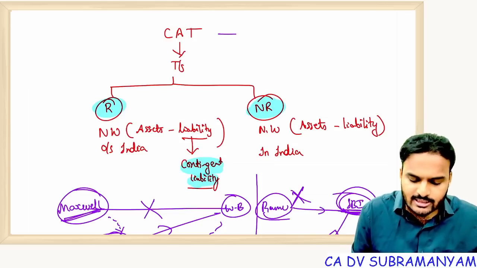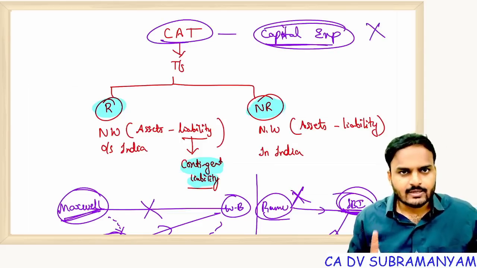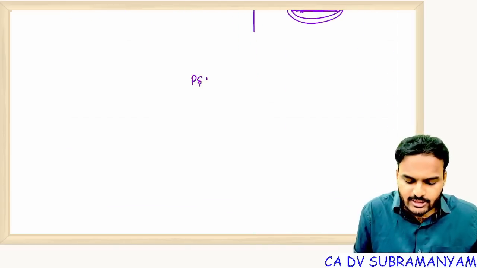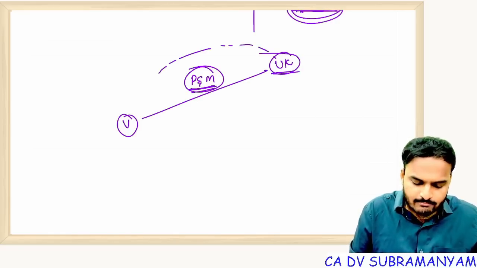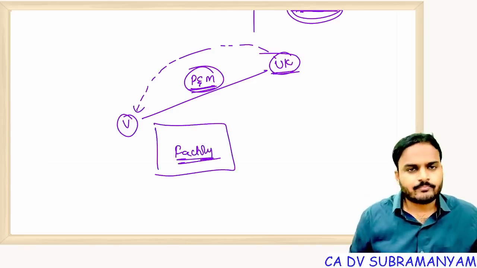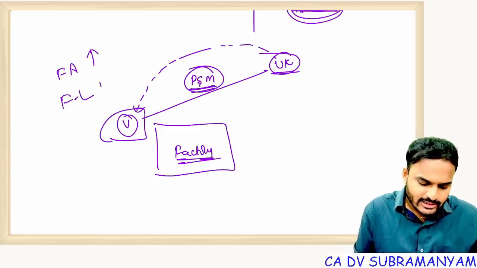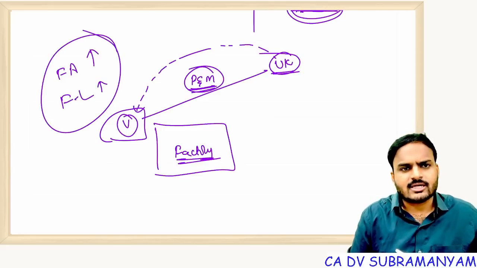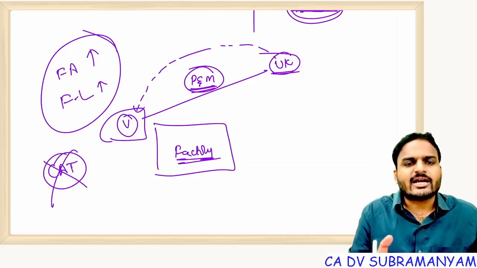See, generally students get confused between capital expenditure and capital account transaction. Capital expenditure and capital account transaction are not the same. For example, I'm importing plant and machinery from the UK. Getting my point? So I'm getting one asset from the UK. I'm purchasing this asset from the UK and installation is happening at a factory located in India. Now tell me, has any foreign asset or foreign liability been created for me? No foreign asset, no foreign liability. In that case, how does it become a capital account transaction? It is not a capital account transaction. It may be a current account transaction.